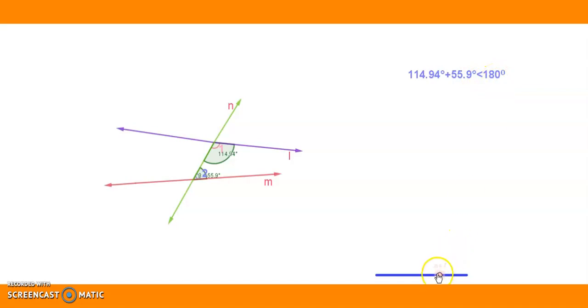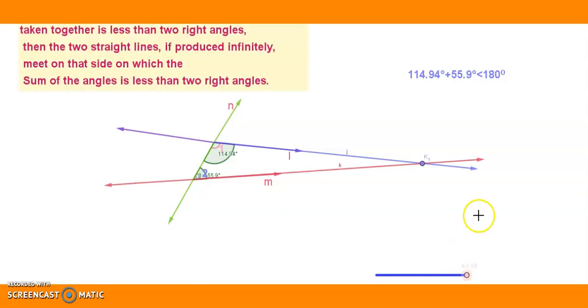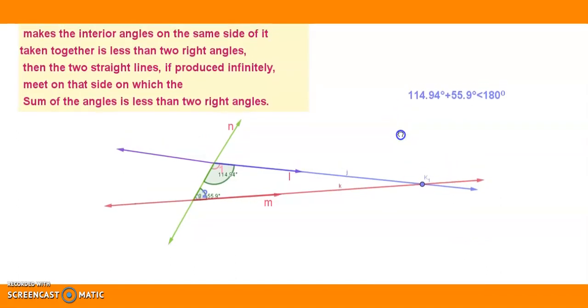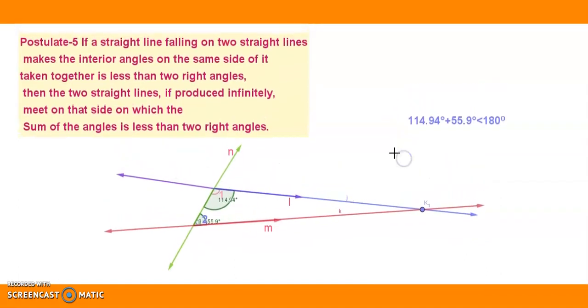So what postulate 5 says is, if we extend these two lines, then these two lines meet at a point, that is, intersect at a point. So that's what postulate 5 says.